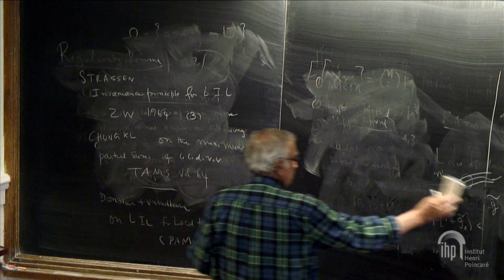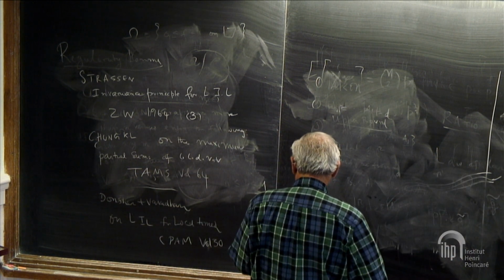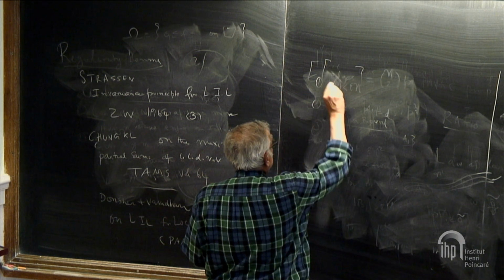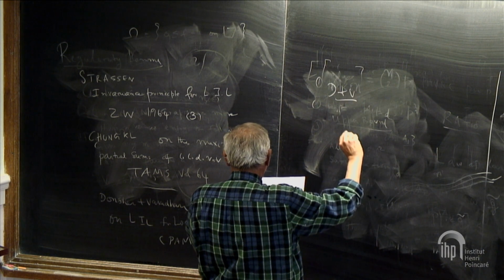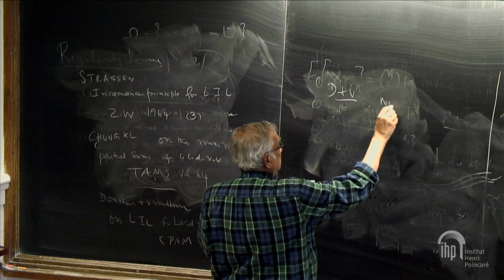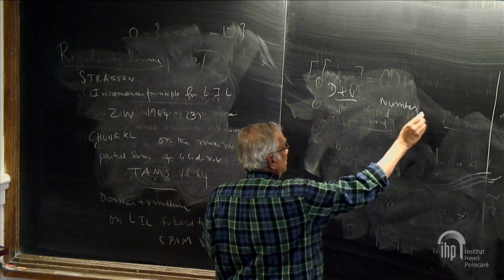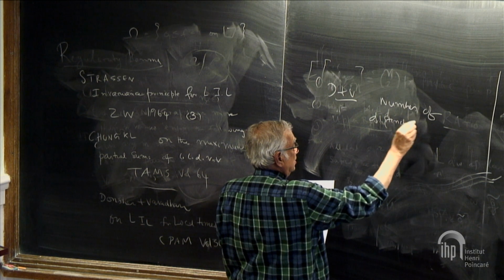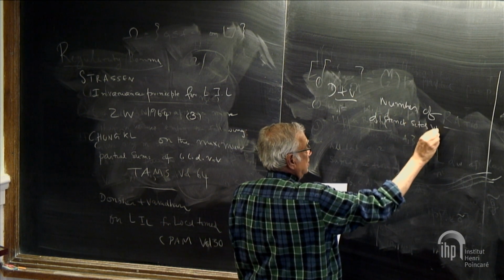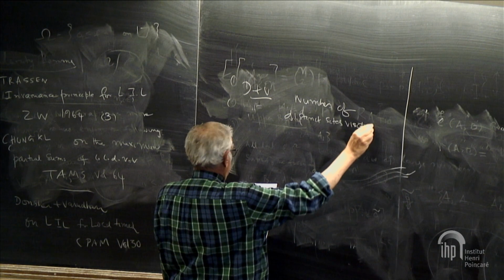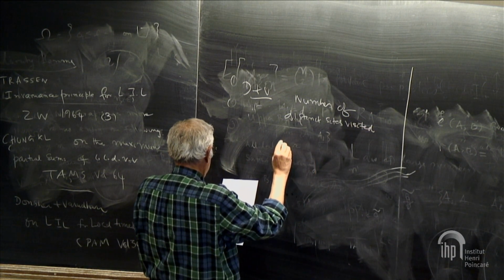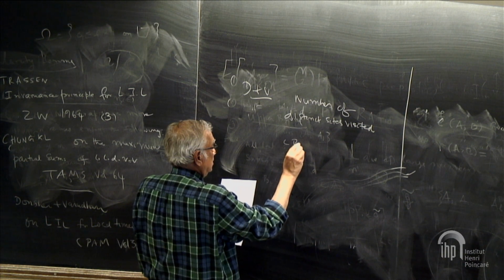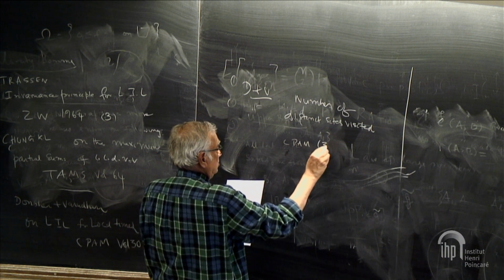Okay. Then Donsker and Varadhan, number of distinct sites visited. CPAM volume 32.